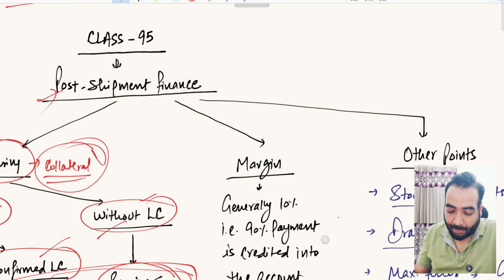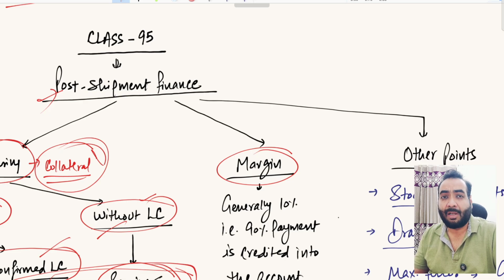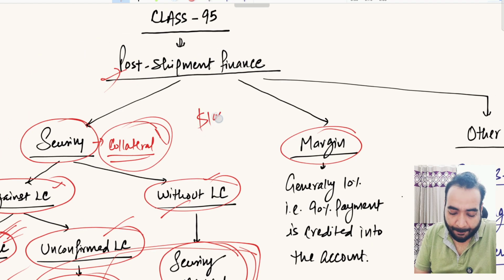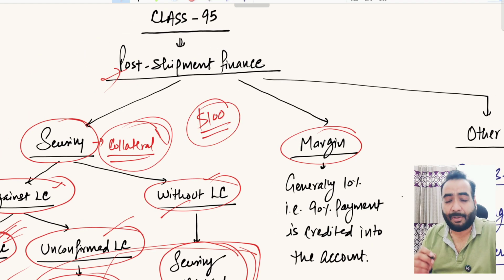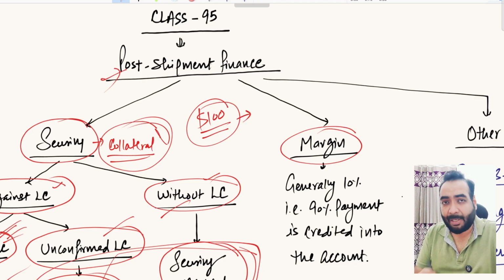Now, margin percentage. Generally, the margin varies from 10% to 25%. Margin means how much the promoter needs to contribute. So if the export bill is of $100, and you are asking your banker to discount that export bill, whether backed by LC or not, the bankers will not give you the total $100. The bank will ask you to contribute your margin as well.